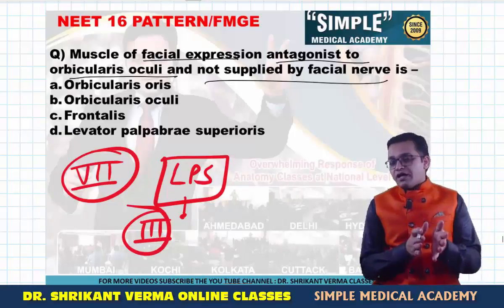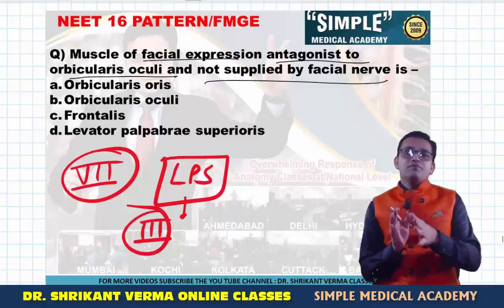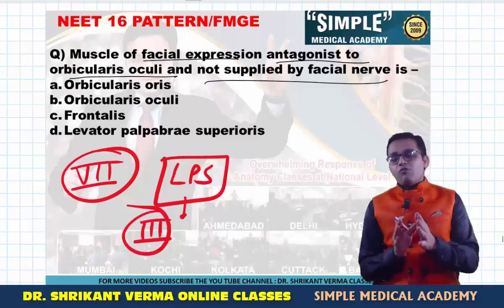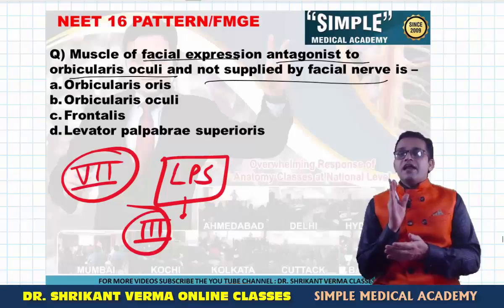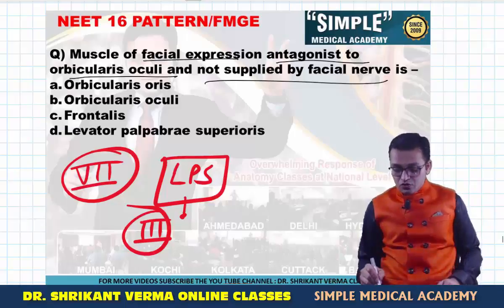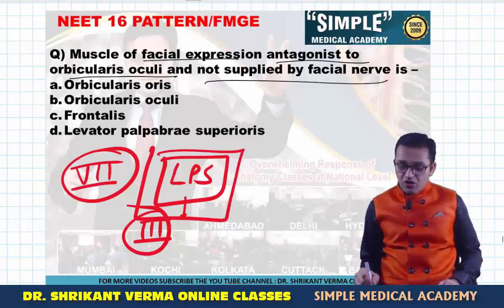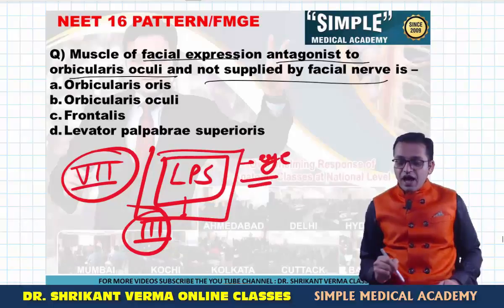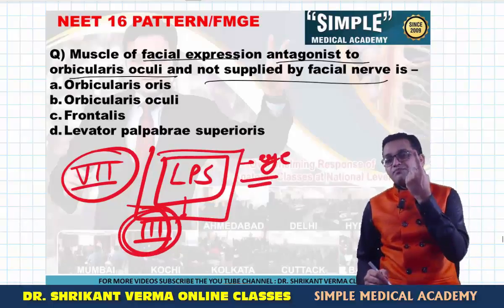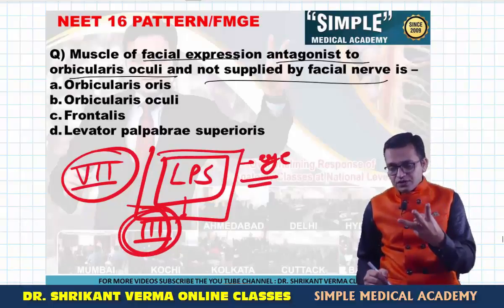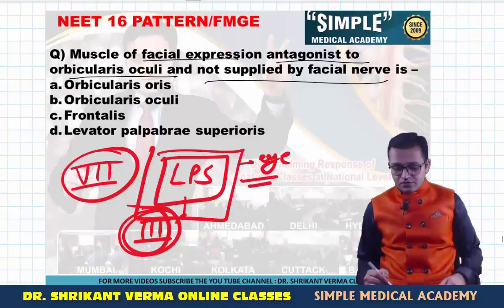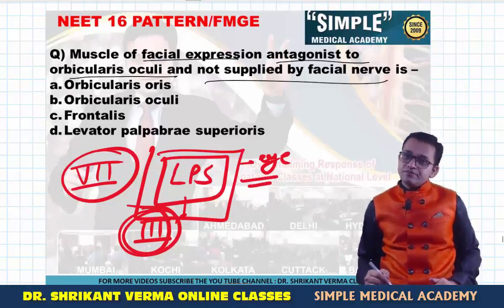All the muscles of the eyeball are supplied by the third nerve except SO4, LR6. Superior oblique is supplied by the trochlear nerve and lateral rectus is supplied by the sixth nerve. So levator palpebrae superioris, being an extraocular muscle of the eye, is supplied by the third nerve. Otherwise, levator palpebrae superioris, three words, so third cranial nerve. Got the point? So this is about our nerve supply.